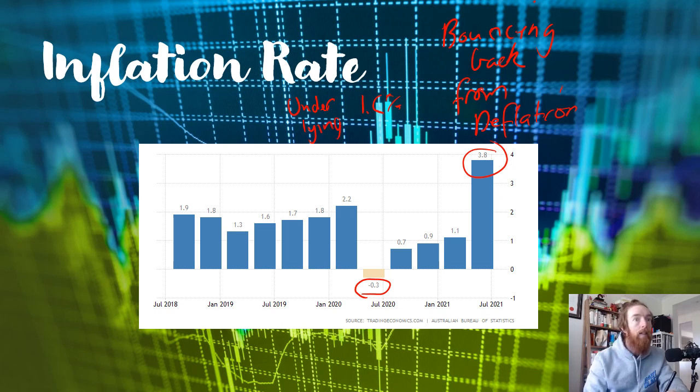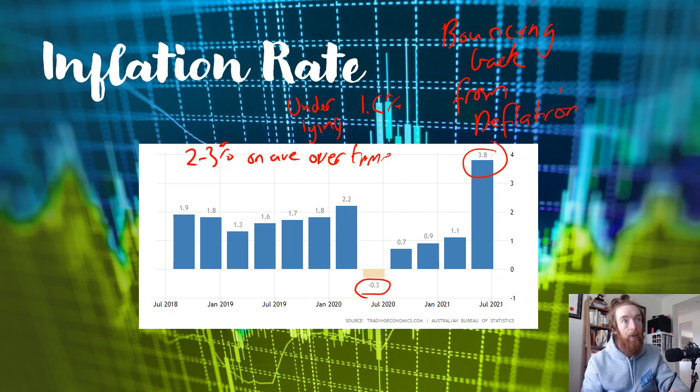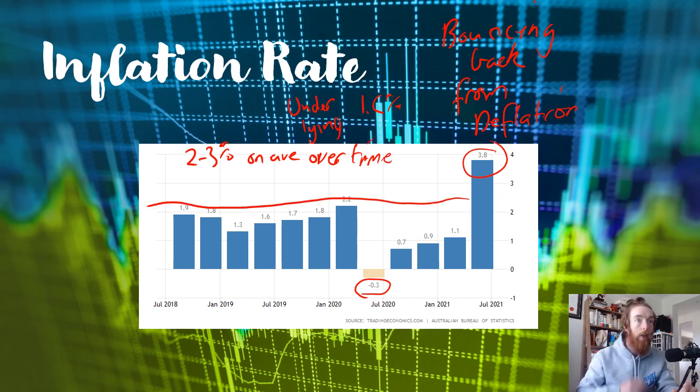And from that, what's also really important is that our goal for low inflation is for the general level of prices to be rising at 2 to 3% on average over time. If you look at all this data, still on average, we're going to be below that 2 to 3%. Like if you were to draw a line average through all of that, it's going to be below that. So realistically, we haven't been achieving the goal. We are moving towards the goal. And because that 3.8% brings us up closer to being at the goal on average over time, we're not having too much inflation, like that's not going to have too much of an effect.